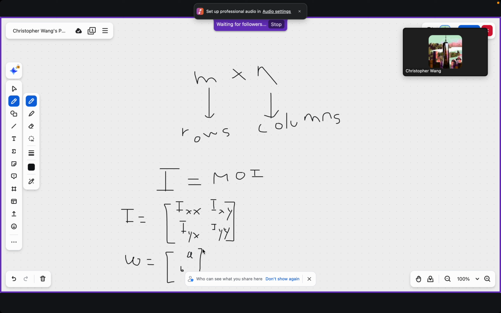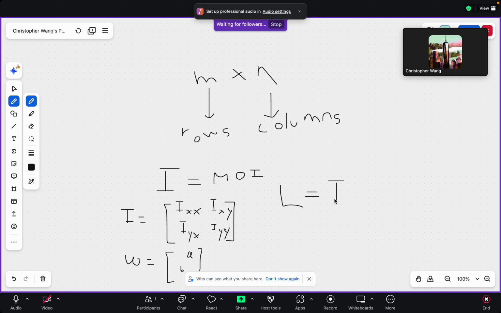So how is this useful to us? Well, we can actually get the angular momentum L, specifically with components, using the equation L equals I times omega. Well, you might be thinking you can only multiply a constant by a vector to get the angular momentum.